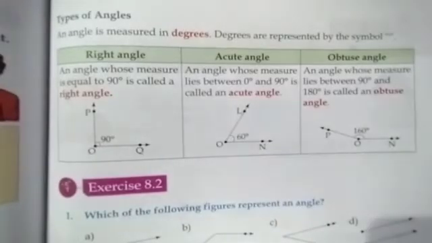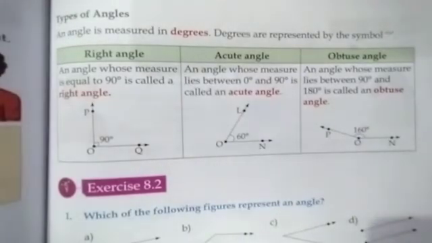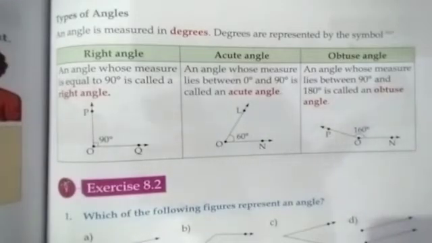Next, types of angles. Last time we learned the different parts of geometry, that is the point, parallel lines, horizontal lines, slanting lines, then also the perpendicular lines and intersecting lines. Today we will learn types of angles.